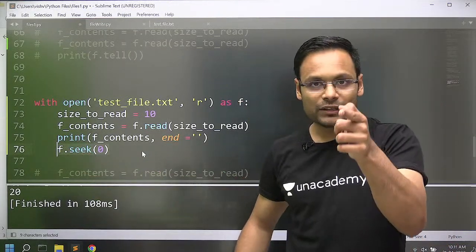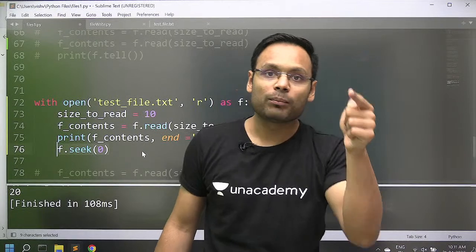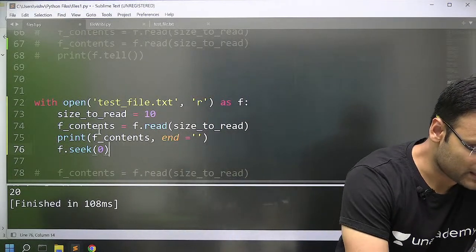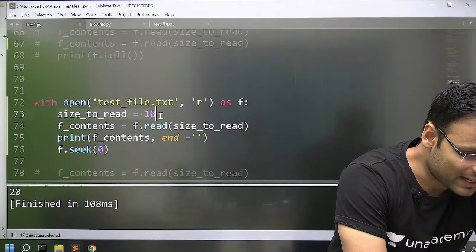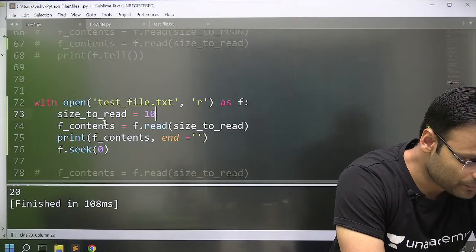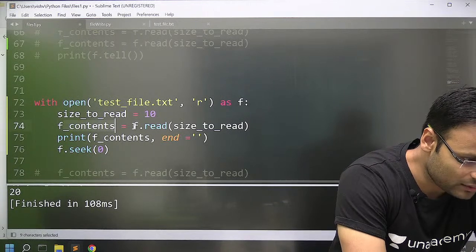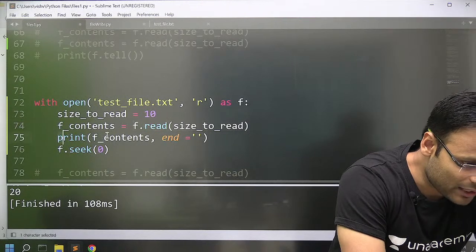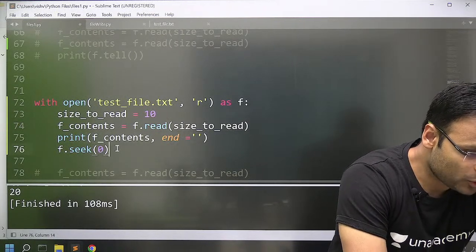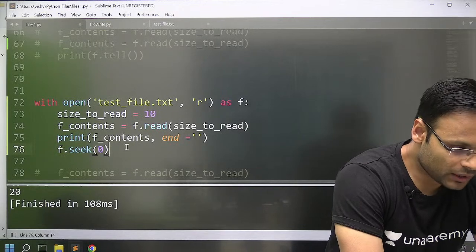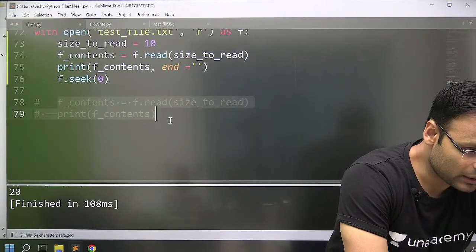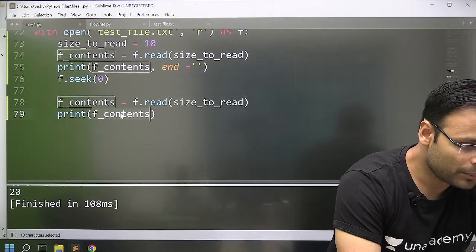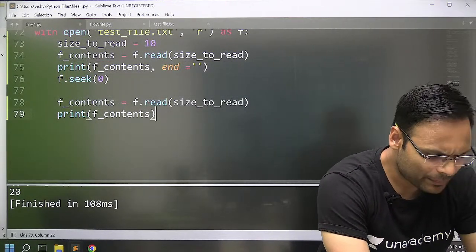That seek method will change the position of the file pointer, the file reader. Look at this, I'm reading 10 characters, size to read is 10, into a string f content while reading the file. I print it, then I do seek to 0. Again I read the file for size to read and print it. What happens? Look at this.